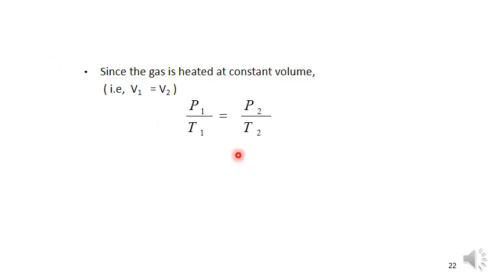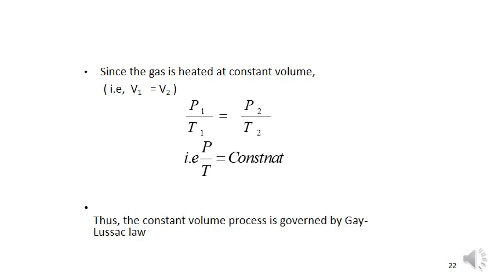So when the gas is heated at constant volume, V1 equal to V2 cancel, and the remaining is P1 by T1 is equal to P2 by T2. Therefore the initial and final states may be related by the equation P1 by T1 is equal to P2 by T2. This process is also referred to as an isochoric or isometric process. Metric means meter cube, and meter cube is the unit of volume. That's why the constant volume process is also called the isometric or isochoric process. So P by T is equal to constant. Thus the constant volume process is governed by this gas relation.